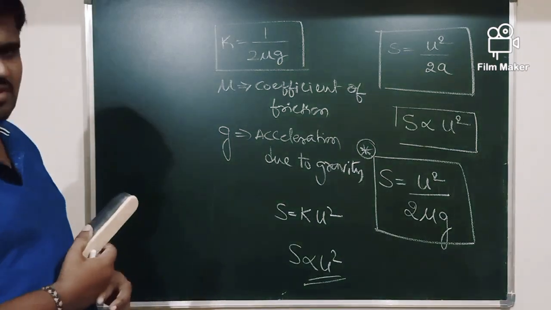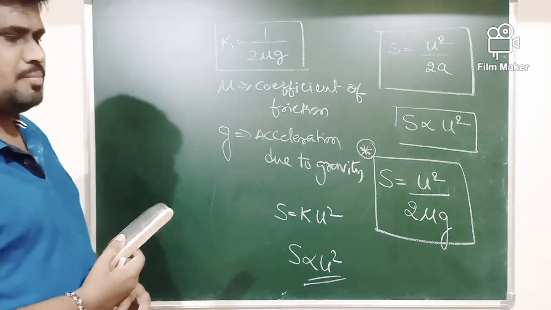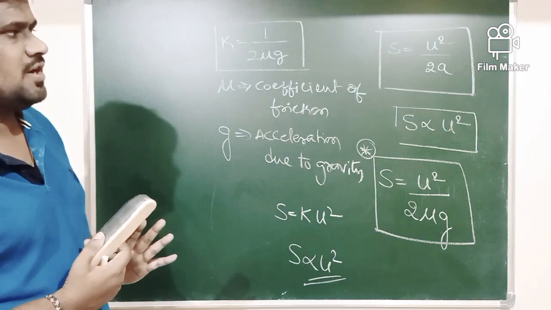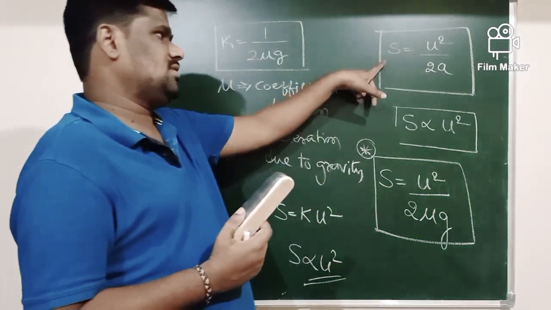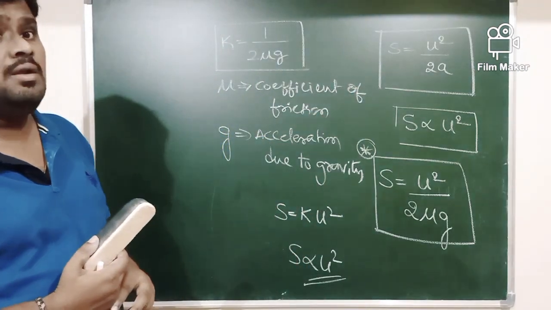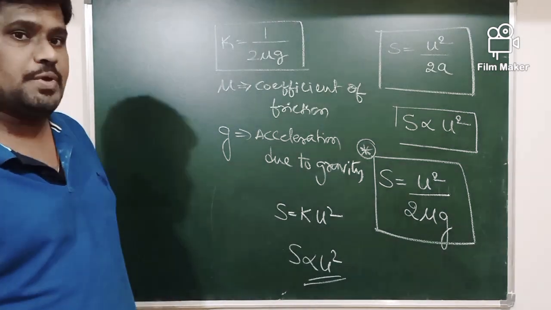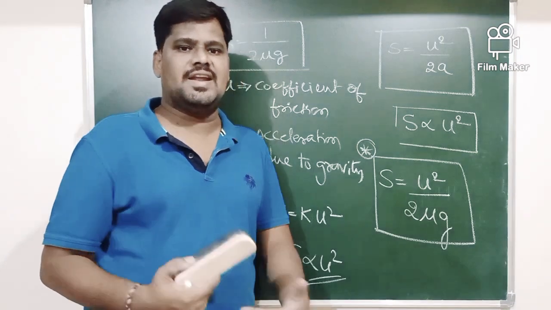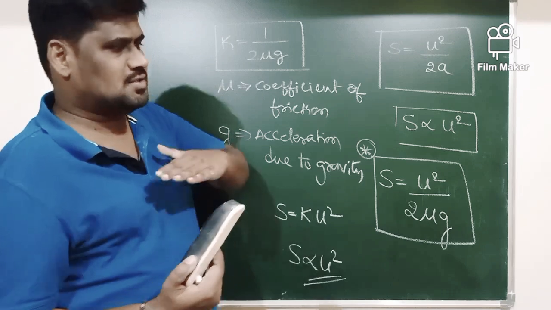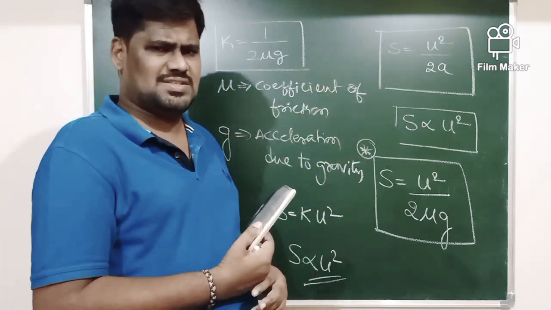Therefore K is called constant of proportionality. Once again, the stopping distance is directly proportional to square of the initial velocity. Note, concentrate. The first formula, that is S is equals to U square by 2A, is used when you are neglecting the frictional force between tires of a vehicle and a road. We treat the road as very smooth, or else the vehicle is traveling on a smooth surface. Practically, of course, it is impossible.